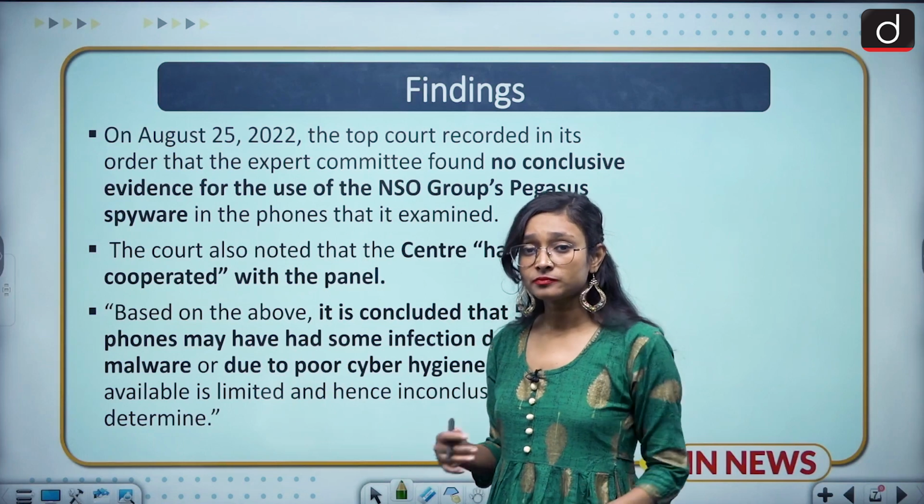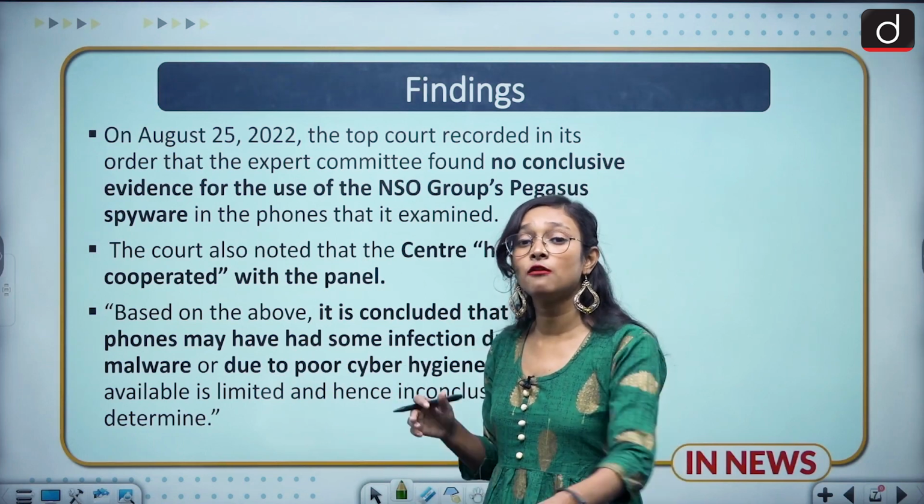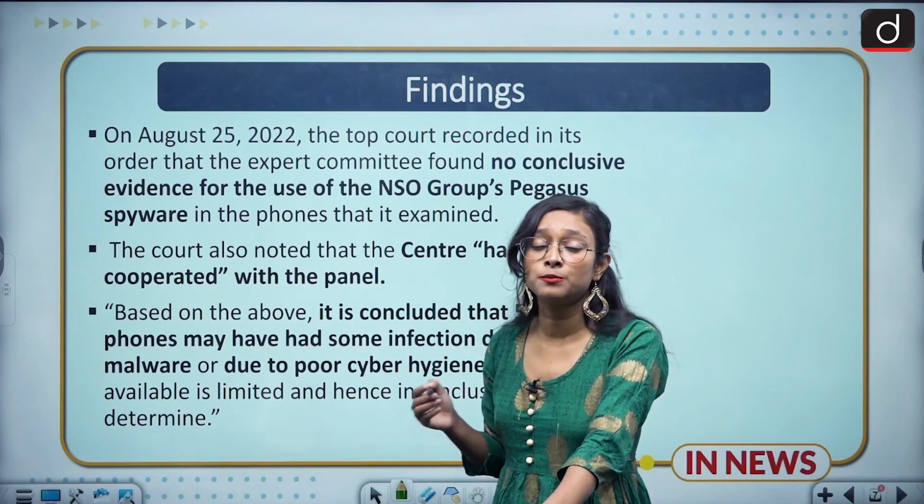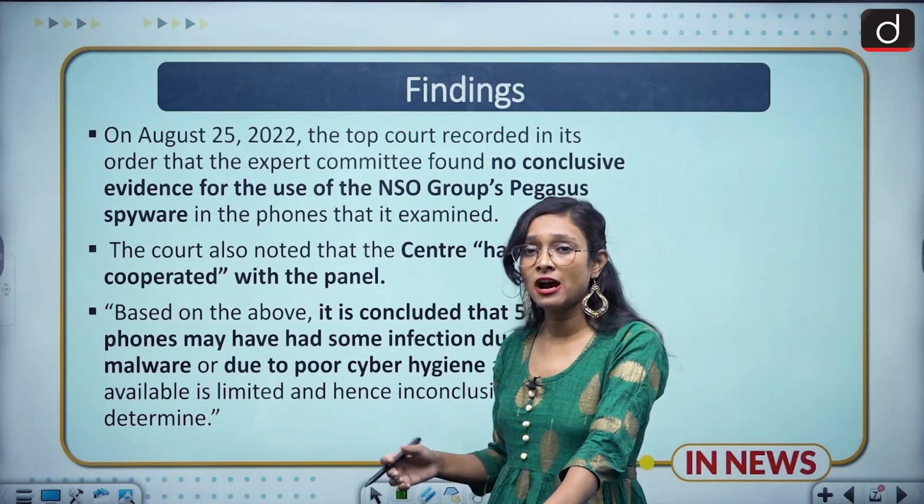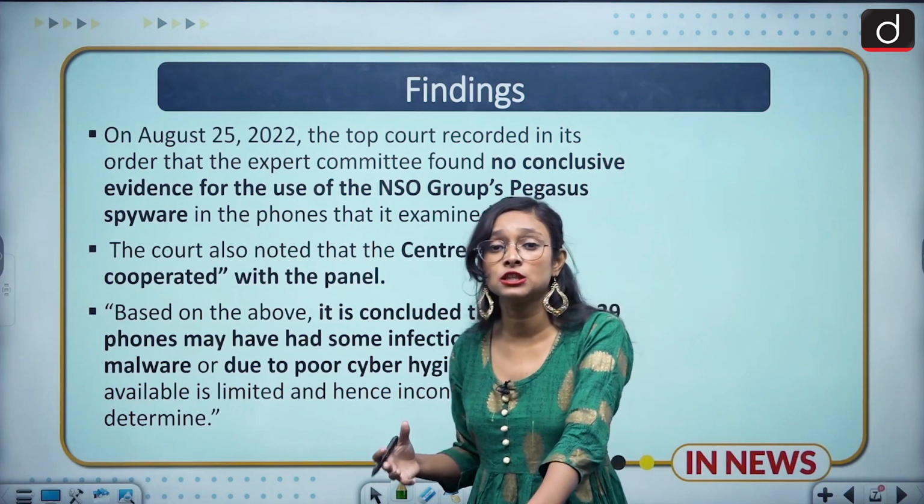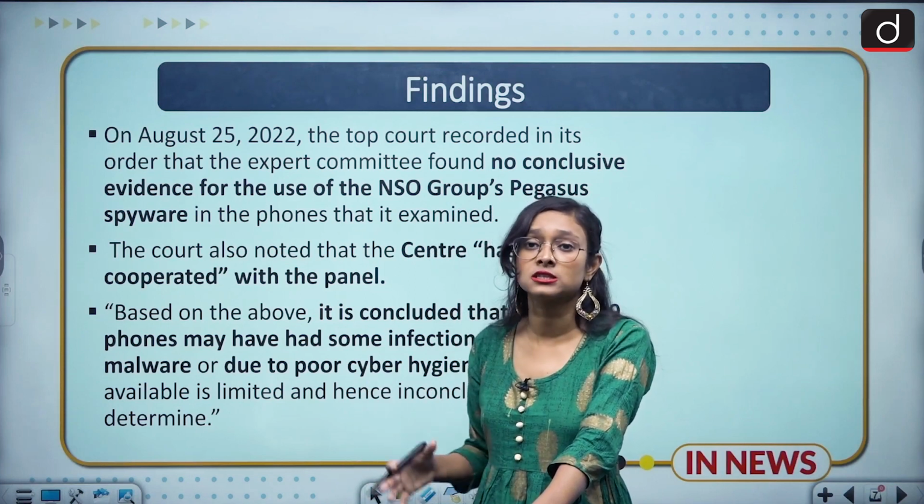So this was the finding of that committee, and they had also said that the government of India and the current BJP ruling party had not cooperated with this panel. So they had also highlighted that there were so many cases and so many reports, but the government had not spoken about these things.